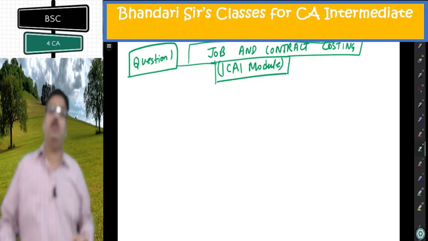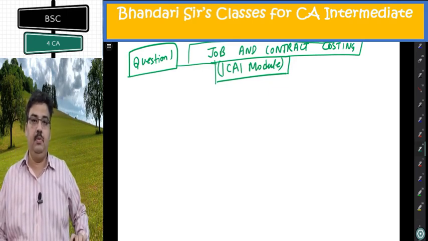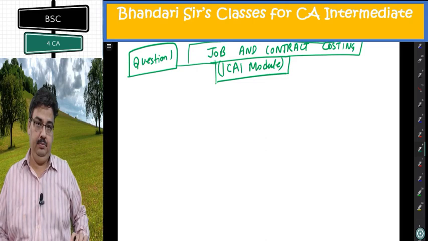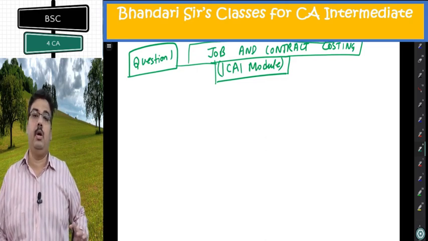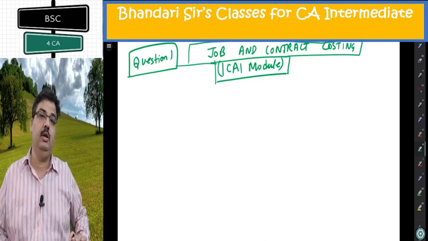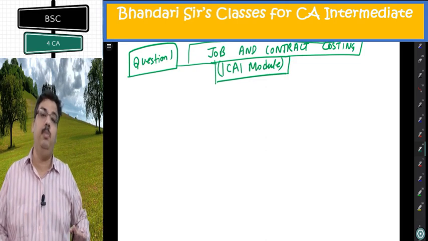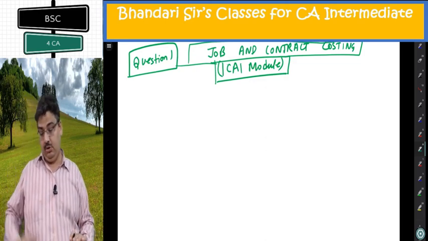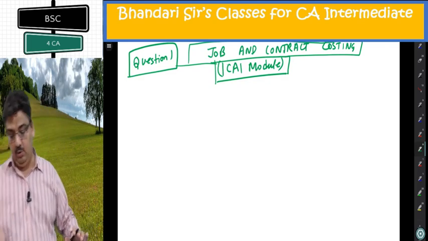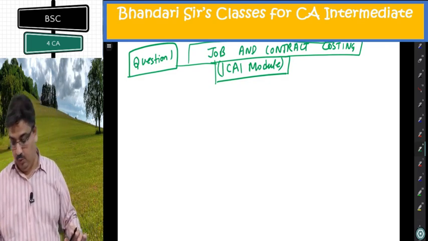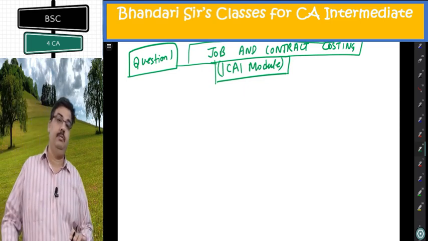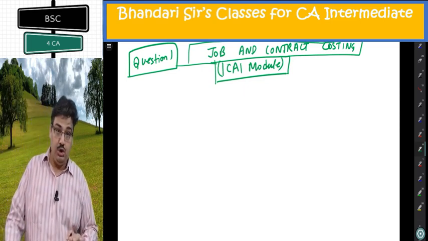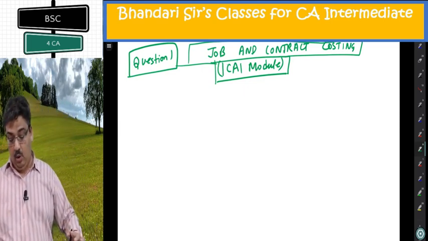Now the last question on job costing is quite good question. You need to read the full question carefully and only then you will be able to perform the same. There are lots of jobs given in the question: 115, 118, 120, 121, 124. So many jobs are there. But question is asked only about 3 jobs.